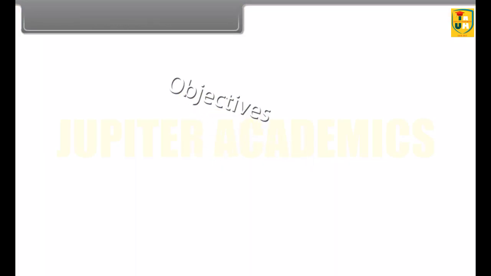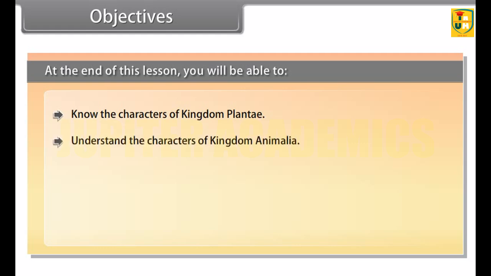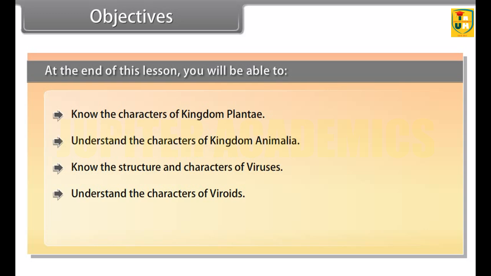Objectives. At the end of this lesson, you will be able to know the characters of kingdom Plantae, understand the characters of kingdom Animalia, know the structure and characters of viruses, understand the characters of viroids, and know the structure, characters and functions of lichens. Kingdom Plantae.